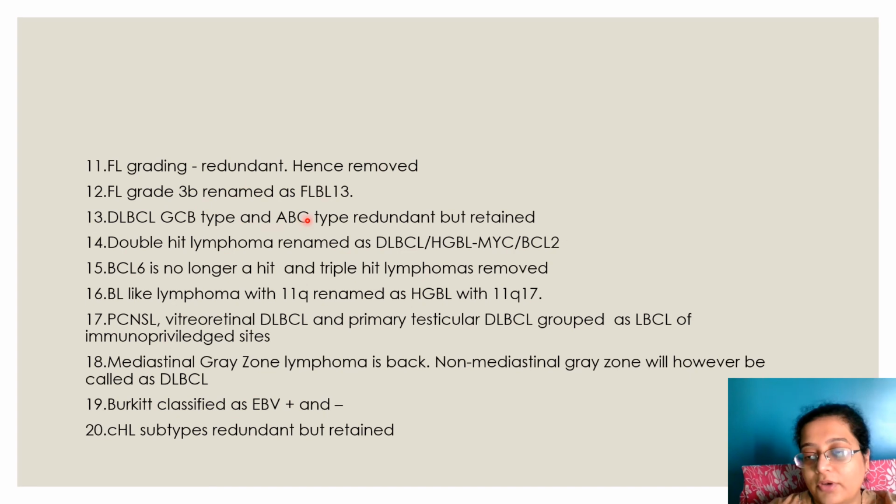3B has become follicular large B-cell lymphoma. DLBCL, GCB and ABC type are redundant but retained. Double hit lymphomas are named as DLBCL or high grade B-cell, MYC and BCL2 rearranged. BCL6 is no longer a hit. So triple hit lymphoma is removed. Burkitt-like lymphoma with 11q is renamed as high grade B-cell lymphoma with 11q aberration. Then immune privileged site, mediastinal gray zone is back. Burkitt's has a classical EBV positive and negative classification. CHL subtypes are redundant but retained.